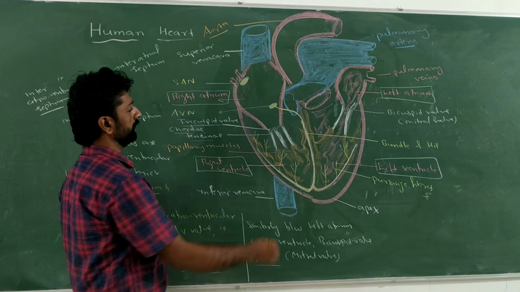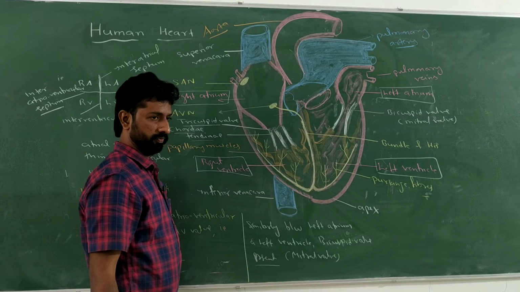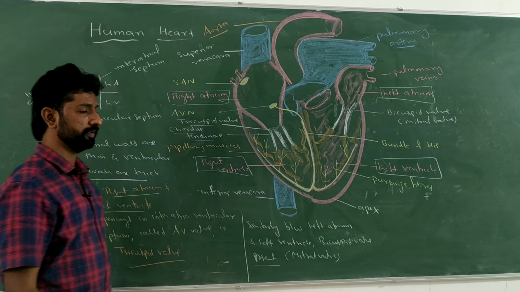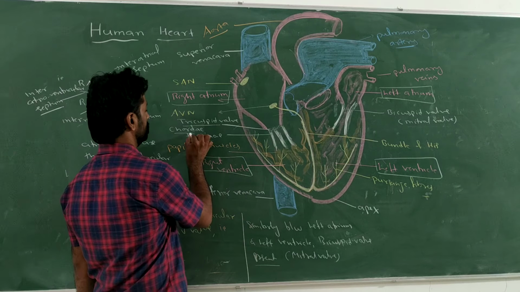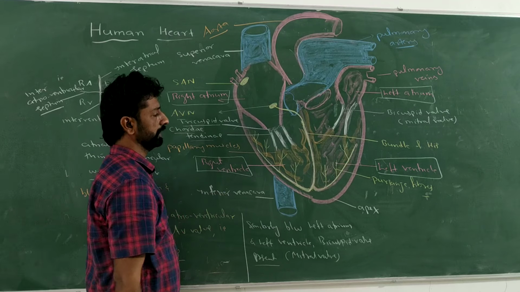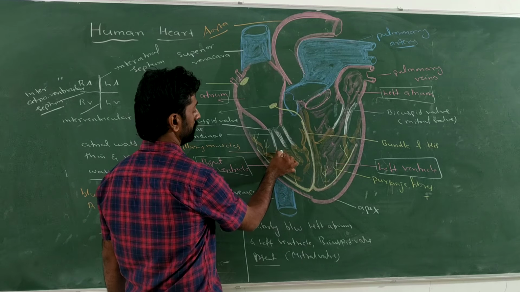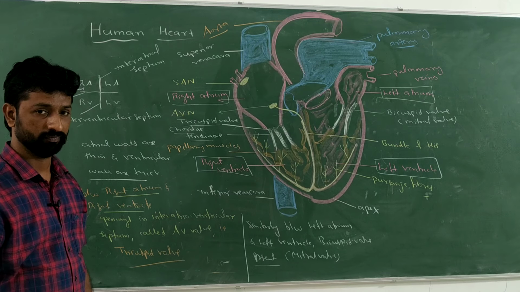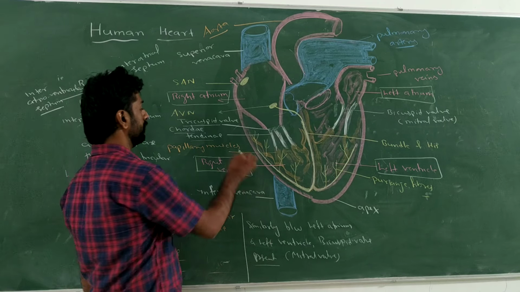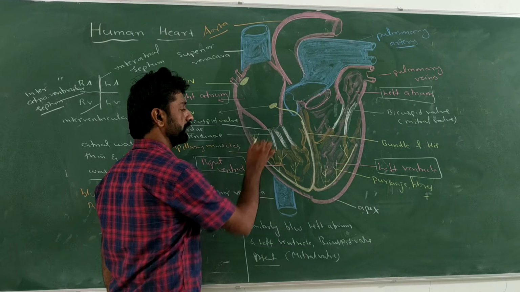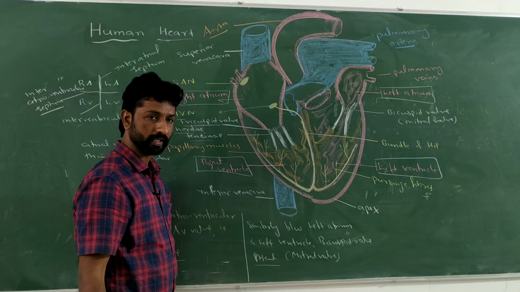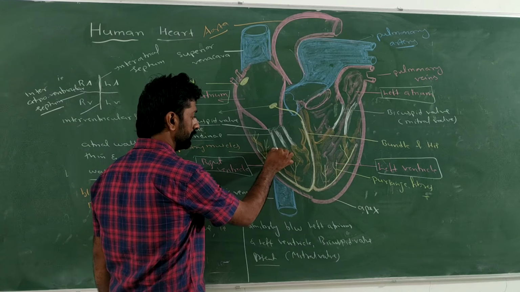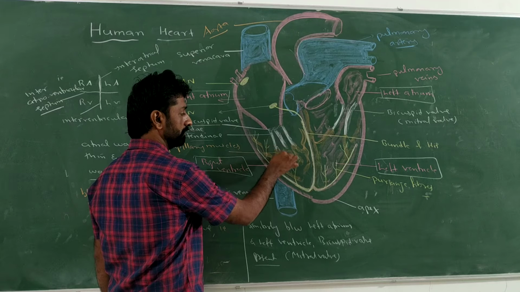See, one end of the chordae tendineae is attached to the opening of the AV valves into the ventricles, and the other end is attached to the papillary muscles.